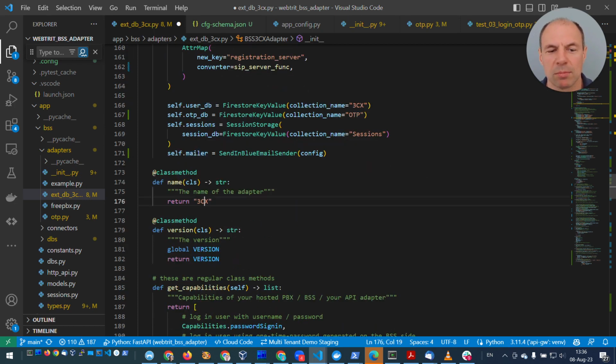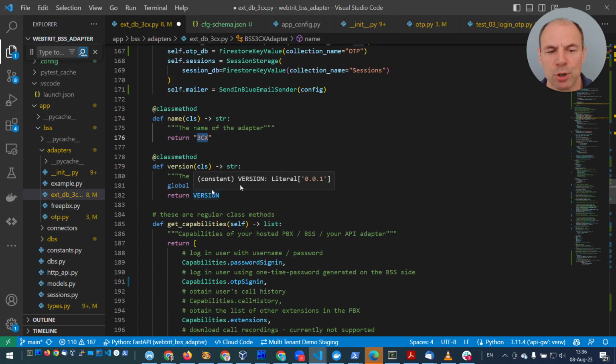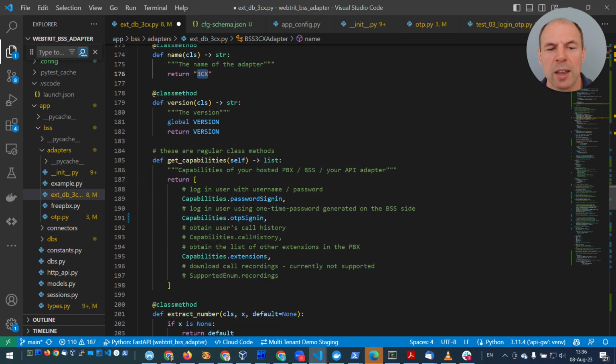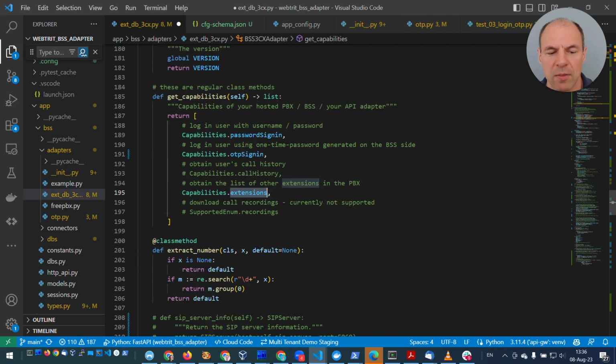So name of our adapter, version which is returned is our global variable. Capabilities: we support login by password, we support login by OTP, and we support getting list of extensions. That's all.